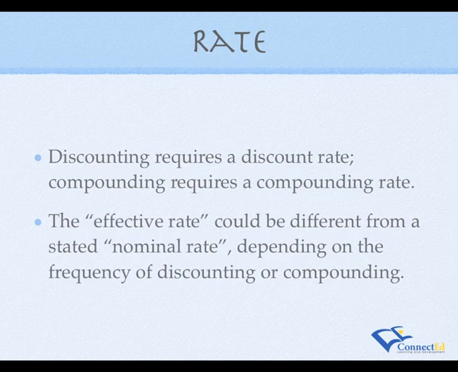The effective rate should be distinguished from a nominal rate. For example, if the nominal rate says 10% per year, but the interest payments are semi-annual, then the effective rate could be higher than the 10% nominal rate. So effective rate depends on the frequency of discounting or compounding.